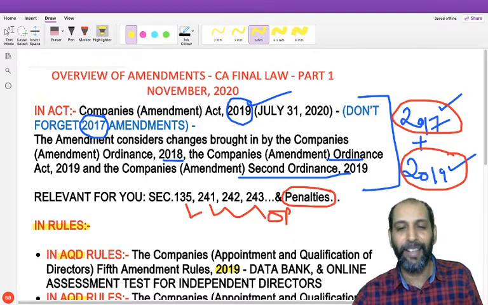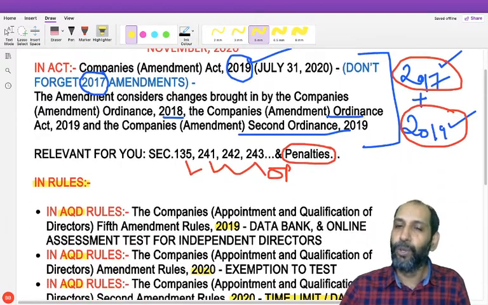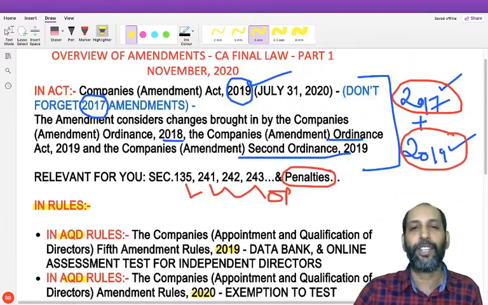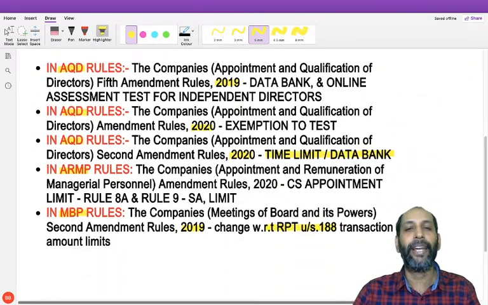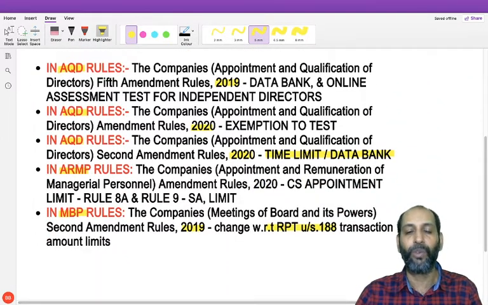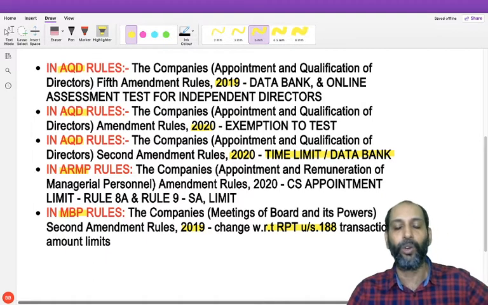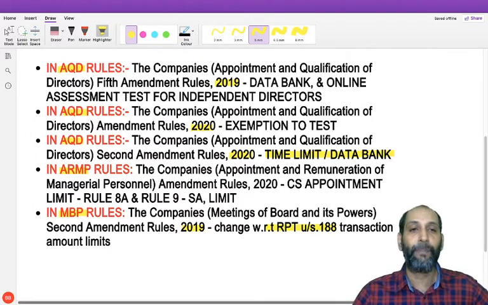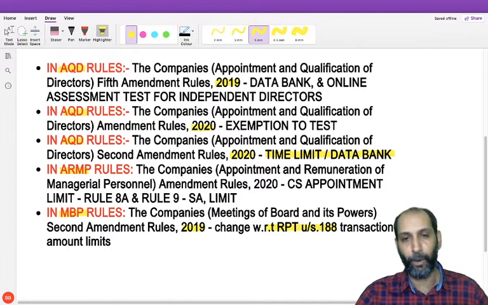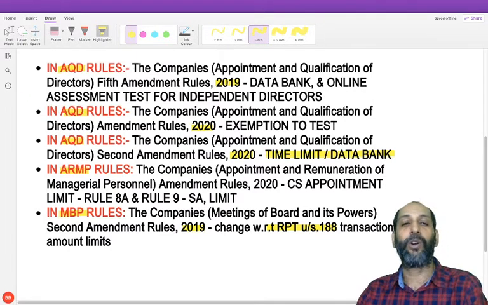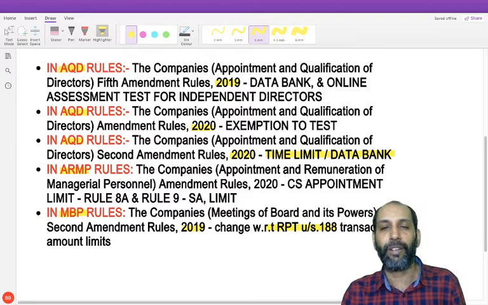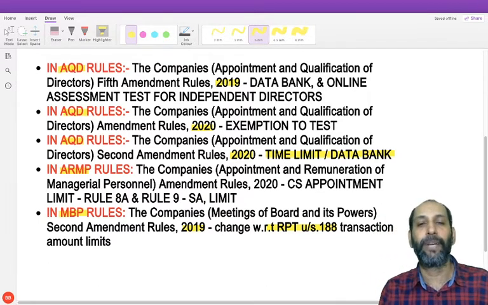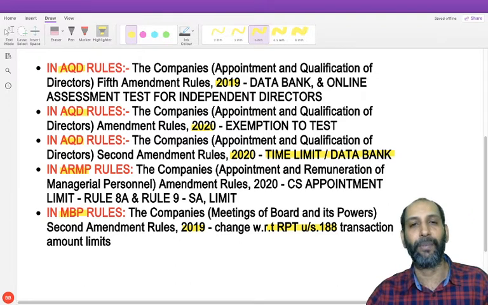Hope you are all fine. I will post separate videos with respect to these amendments which I just touched upon as an overview today. After listening to this overview, it is very pertinent that you also look into the separate videos which I will be broadcasting. Any doubts or any specific clarification with respect to any amendments, please let me know so that I can make a separate video on that.